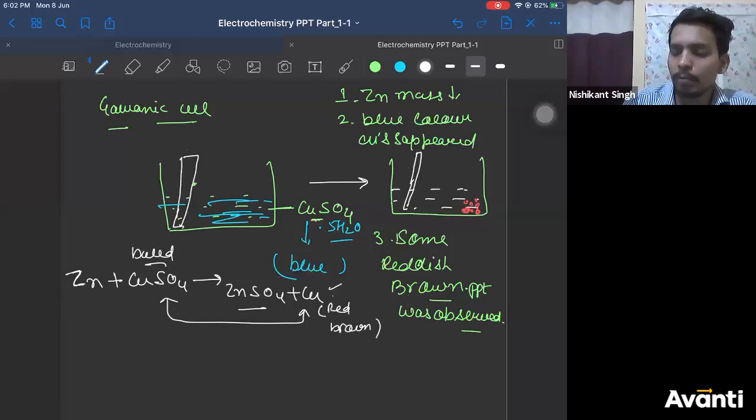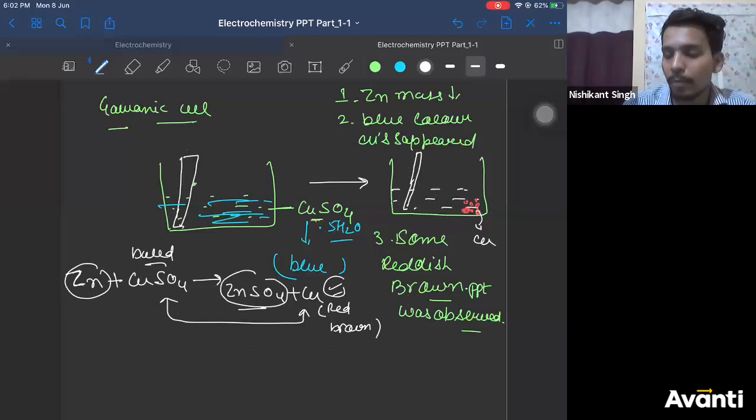So brown color was formed because of formation of copper. So this was due to copper. And zinc is getting converted into zinc sulfate. Therefore, zinc is dissolving and forming zinc sulfate solution. Correct?